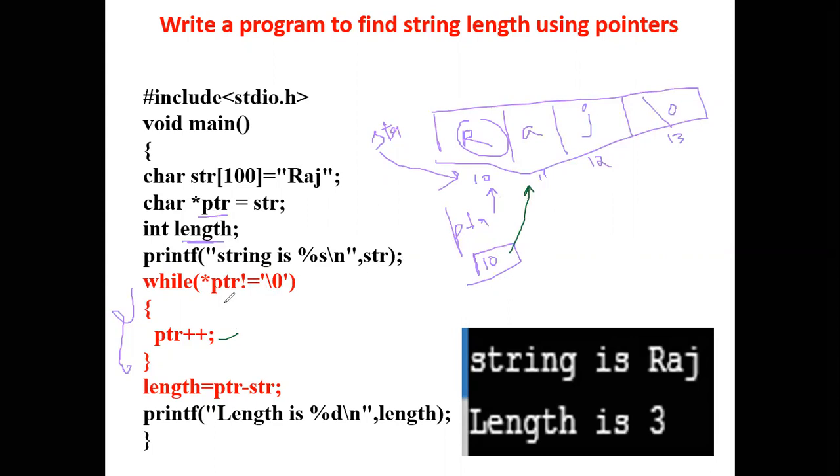Star PTR is A, not equal to null. Yes, the condition is true. Again, we are incrementing the pointer. The pointer will be pointing to the next address 12. Again, we are incrementing the pointer. The pointer will be made to point to the next address 13.